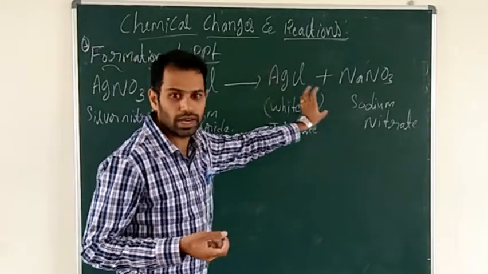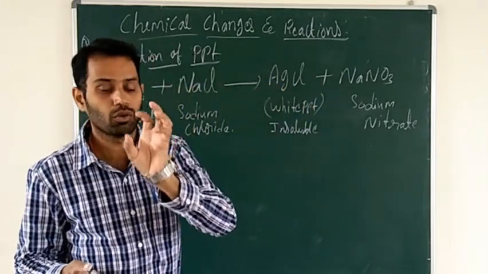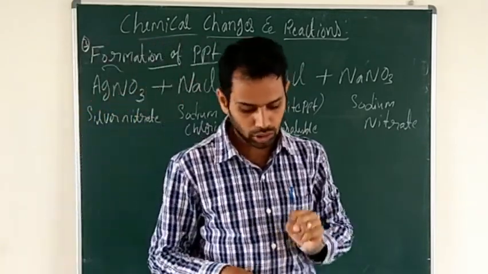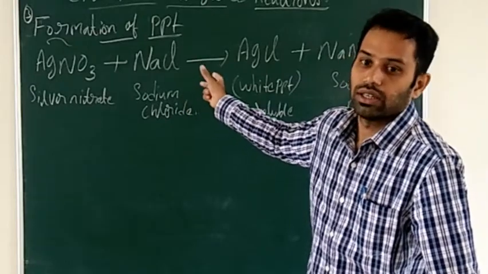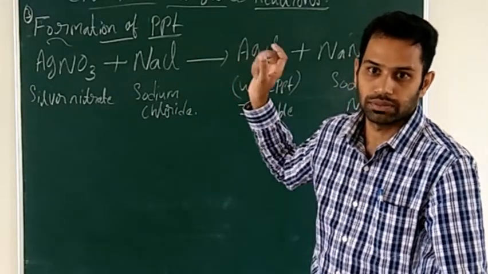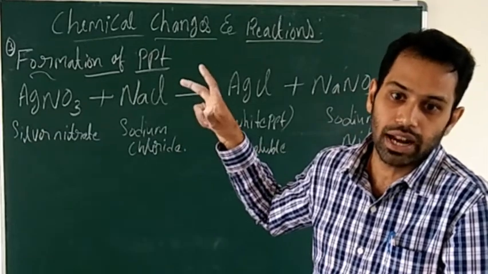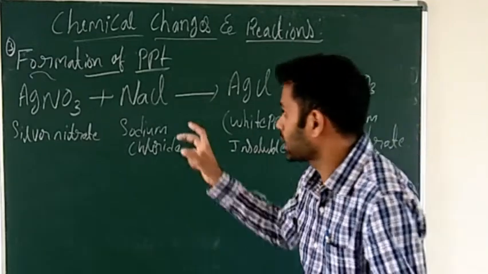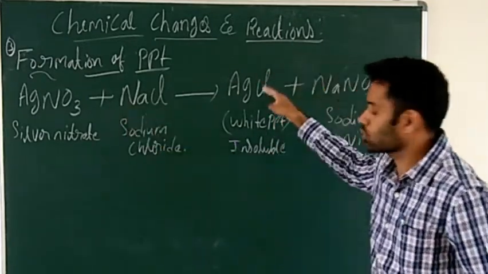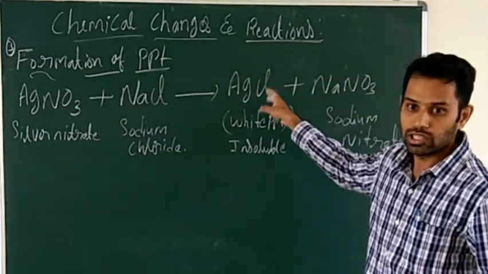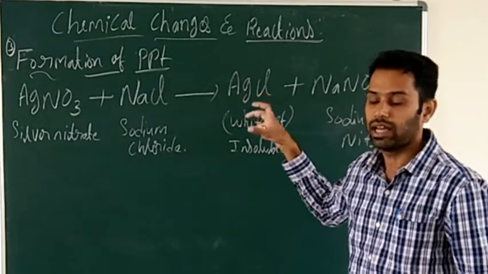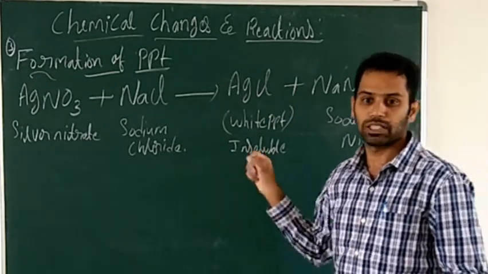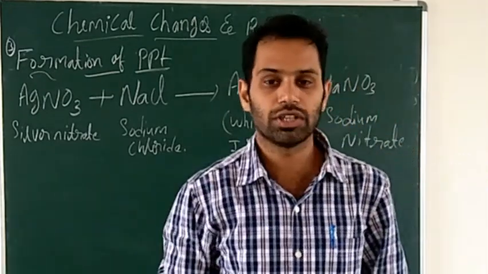Silver chloride is a white precipitate that is insoluble in the solution. So certain chemical reactions are characterized by the formation of insoluble solid substance, the white precipitate. That is the formation of precipitate.